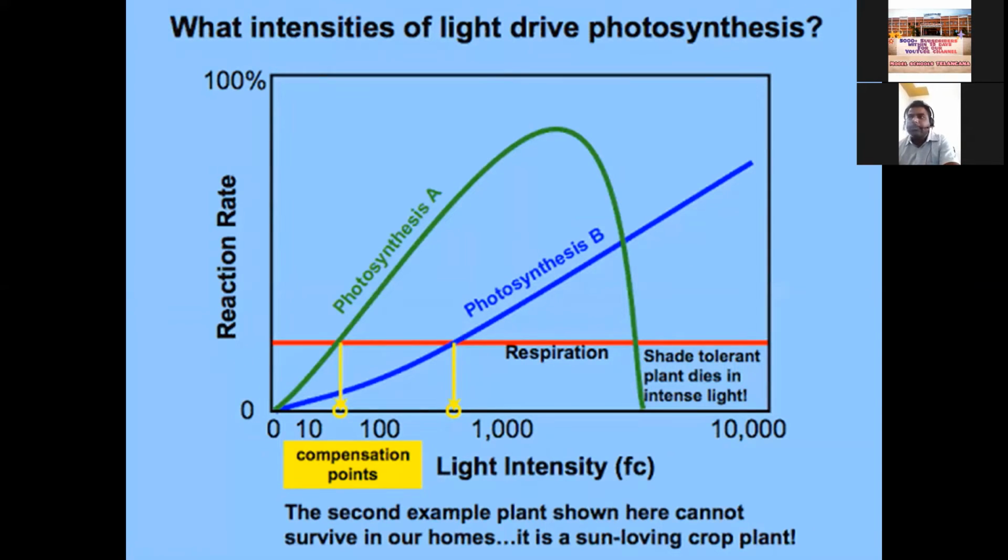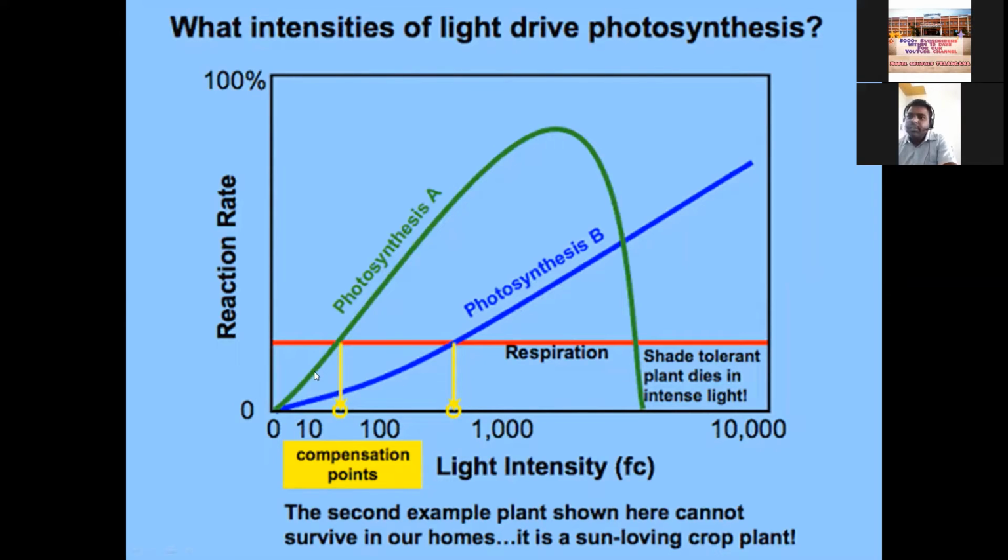One is shady plants, one is tropical plants. Some plants are called sciophytes, some are called heliophytes. Sciophytes grow in shady areas. Heliophytes grow in high light areas.